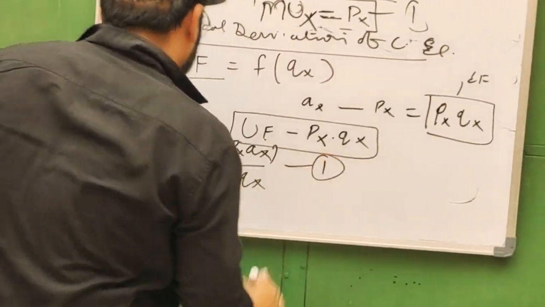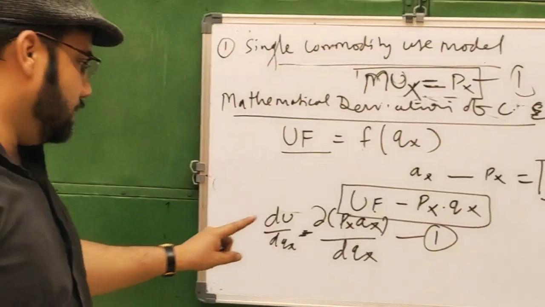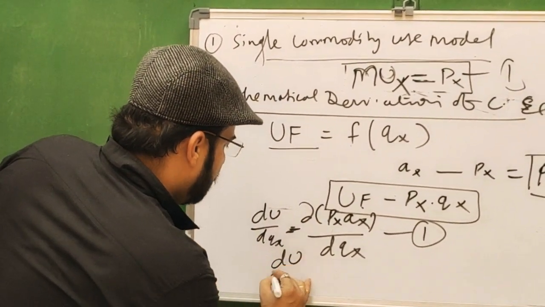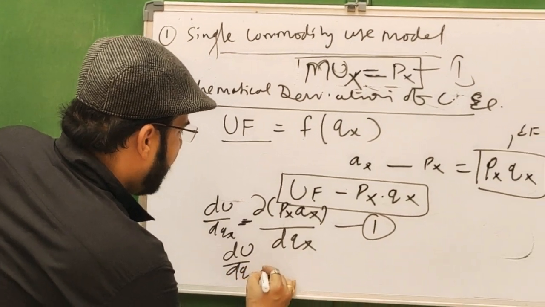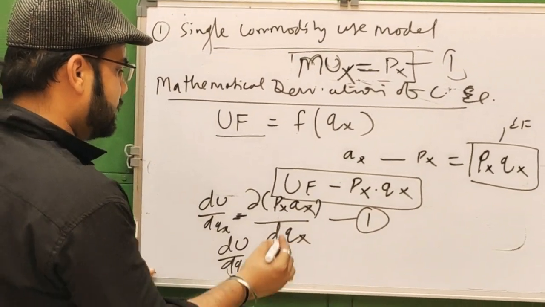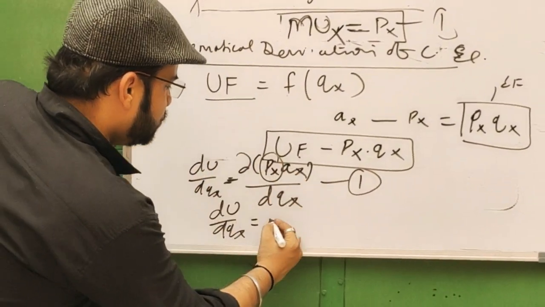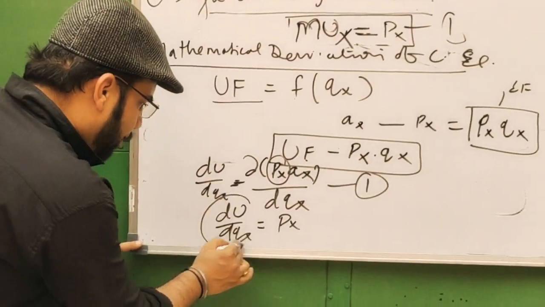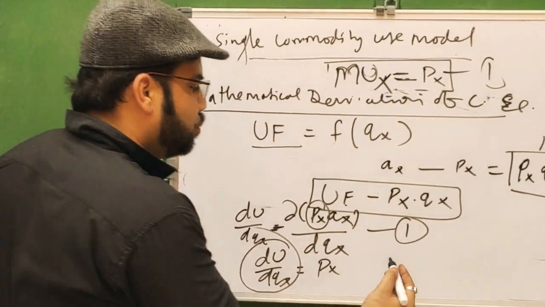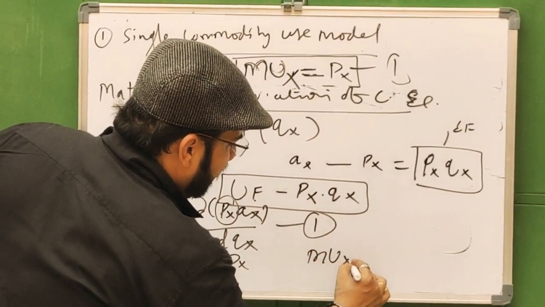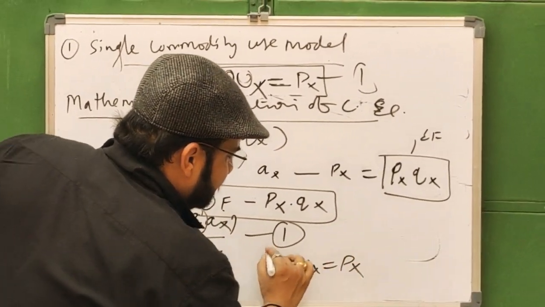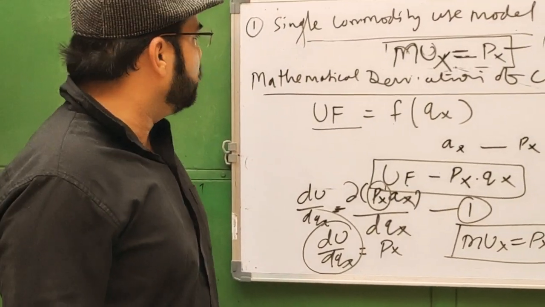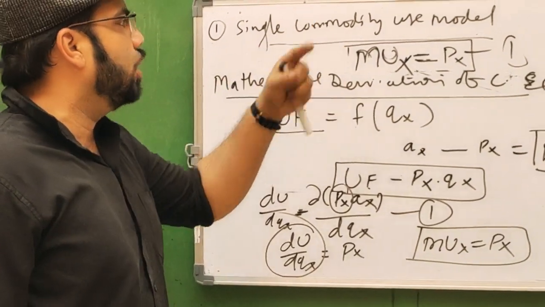This is equation number 1. We will rearrange this equation and it will be dU/dQX equal to PX. This dU/dQX is known as the marginal utility of X. Then we can write MUX equal to price of X. This is hence proved with the help of the mathematical derivation of consumer equilibrium under the single commodity use model.